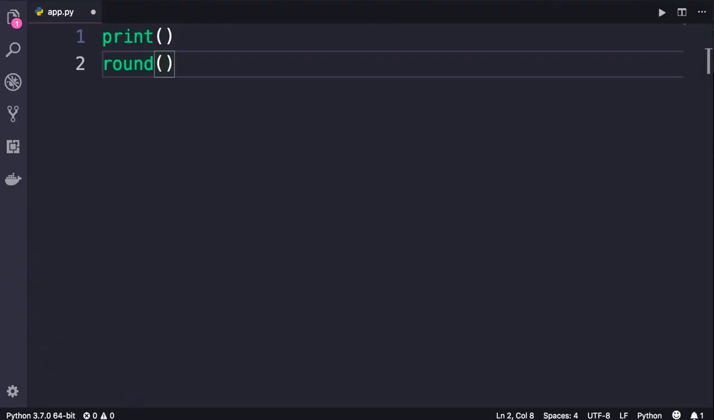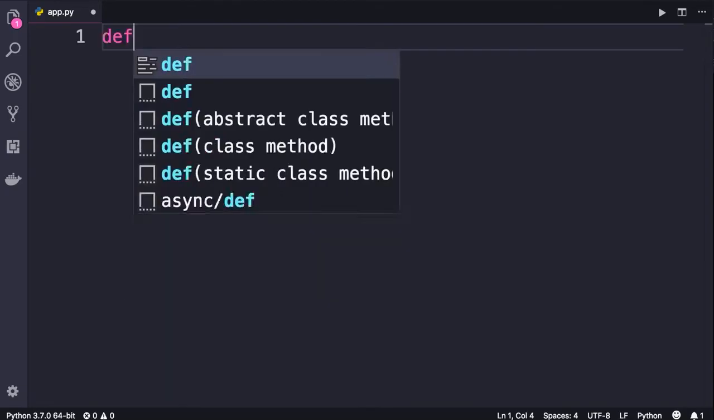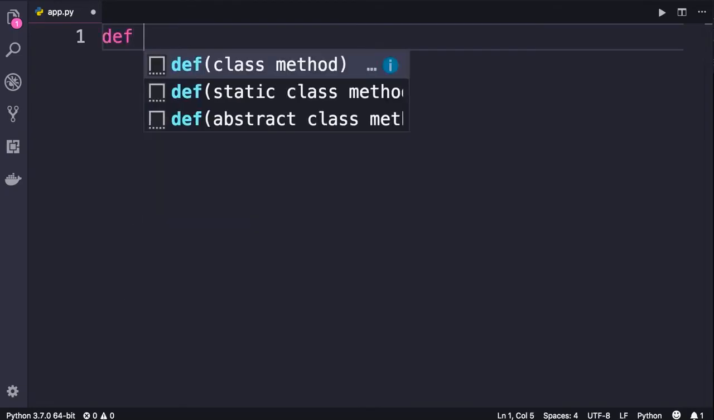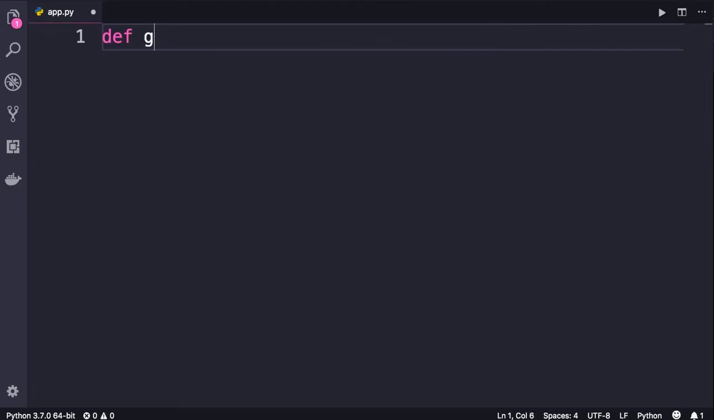So let me show you how to create your own custom functions. We start with the def keyword, which is short for define. Next, we need to give our function a name. So let's call this greet. All the best practices you learned about naming your variables also apply to naming your functions. So make sure your function names are meaningful and descriptive, use lowercase letters to name your functions, and an underscore to separate multiple words.